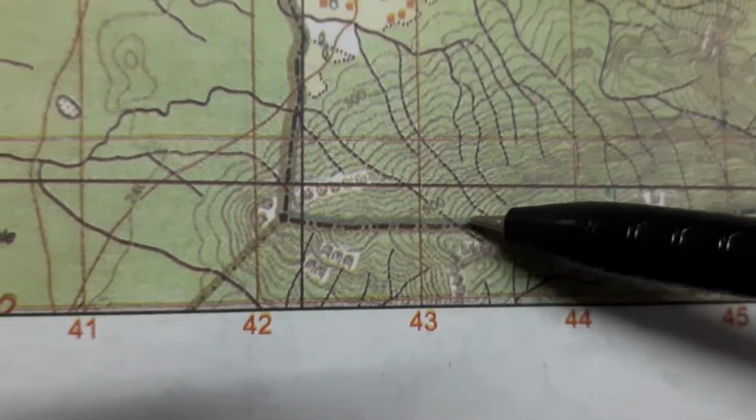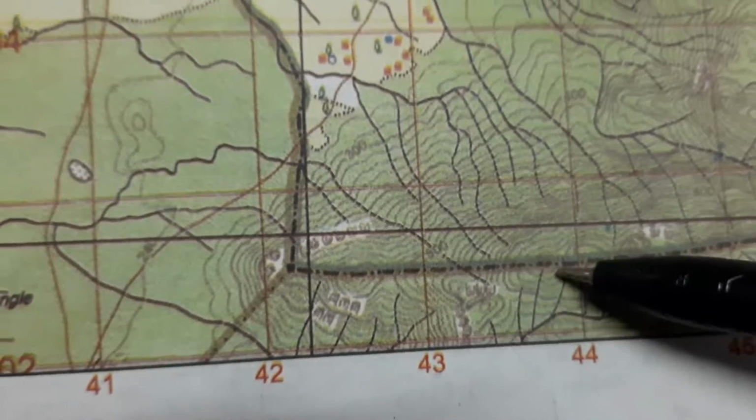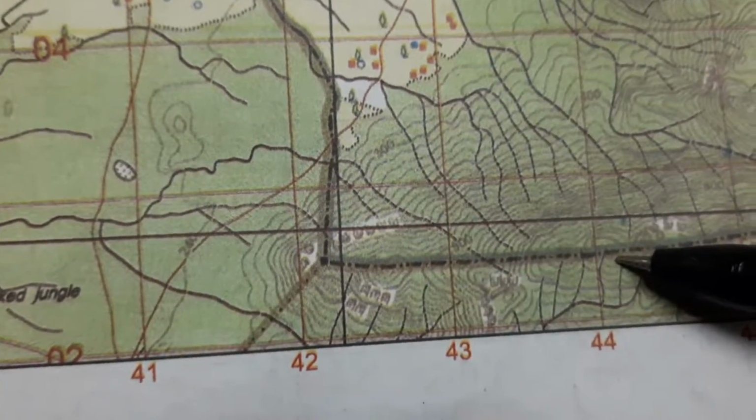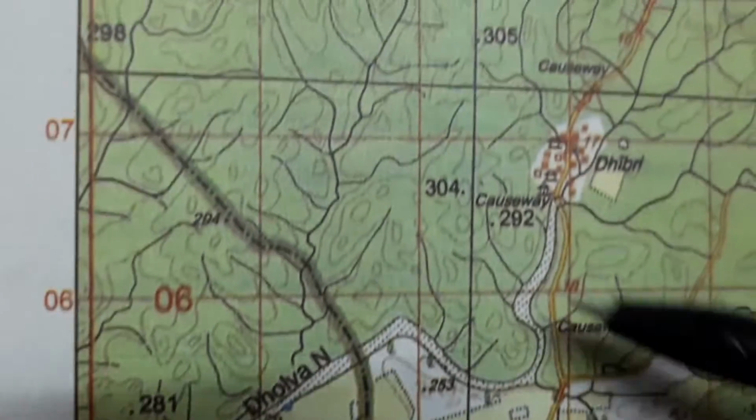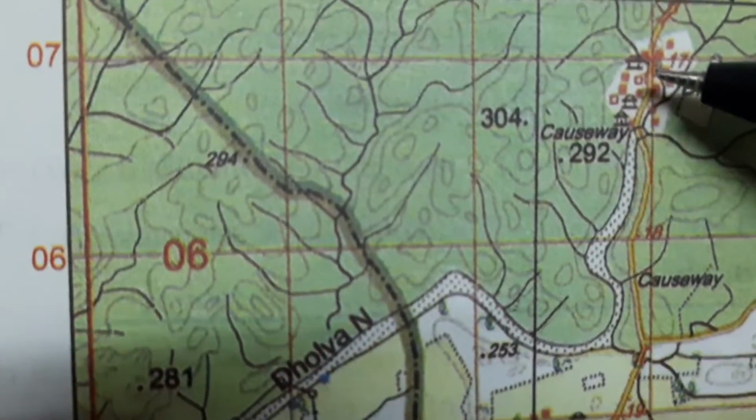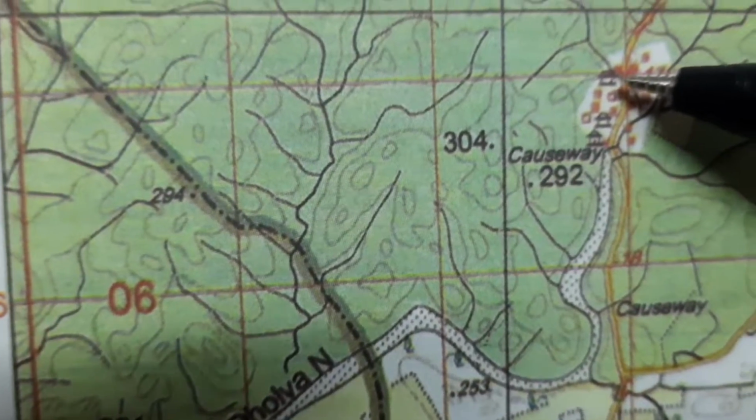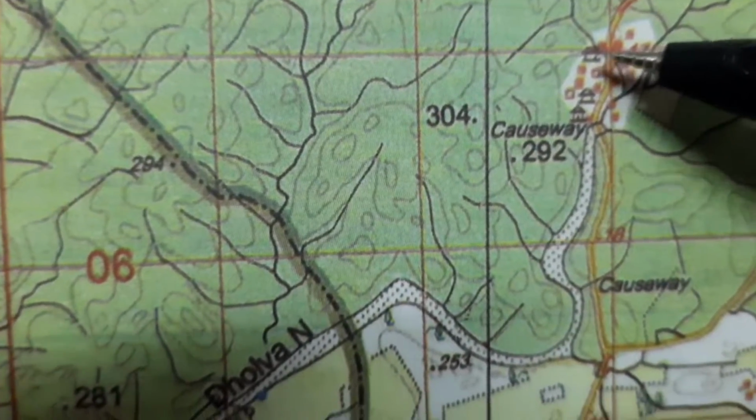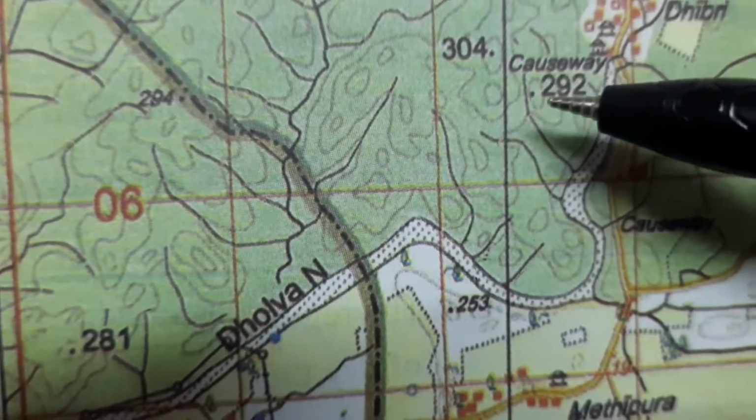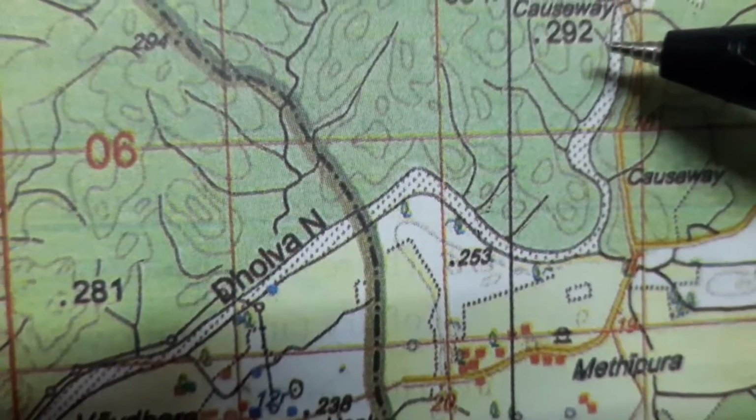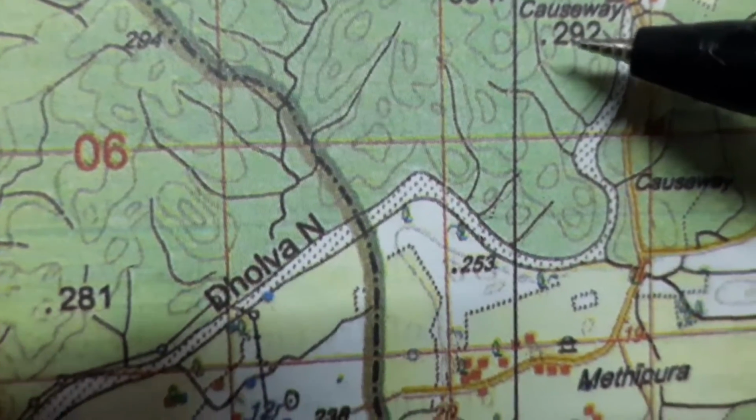What does this line indicate? This is the demarcated state boundary. Now, what does this structure indicate? This is a Chhatri. And now you can see a dot with a number. What does this indicate? This is relative height.